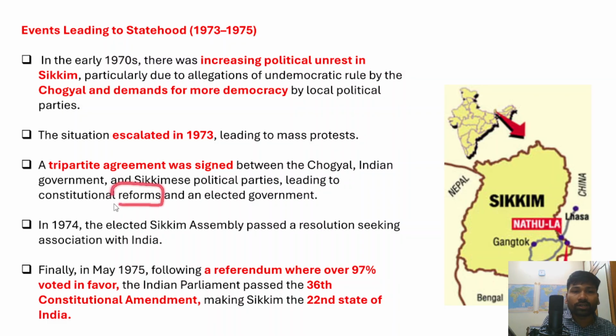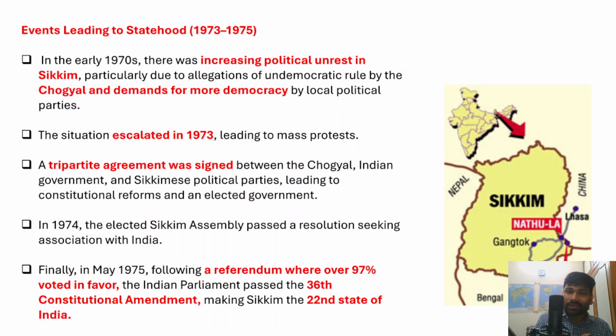Ultimately this led to some constitutional reforms, and an elected government also took control of Sikkim's administration after this tripartite agreement, because it allowed for greater constitutional reforms. After that, in 1974 the elected Sikkim assembly passed a resolution, and it wanted to associate with India as a full state, right?